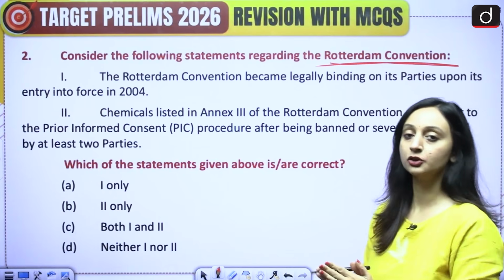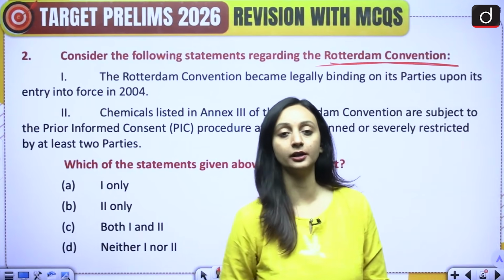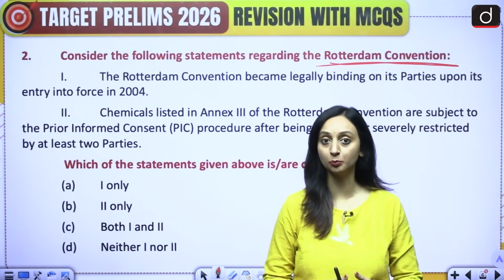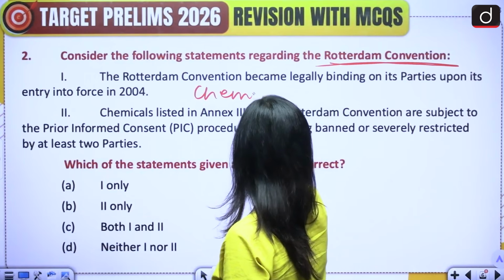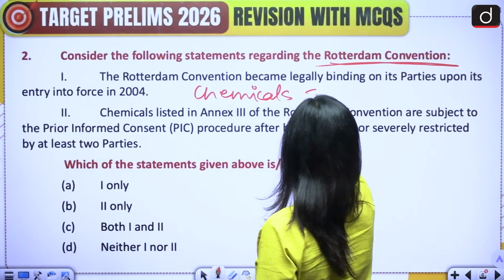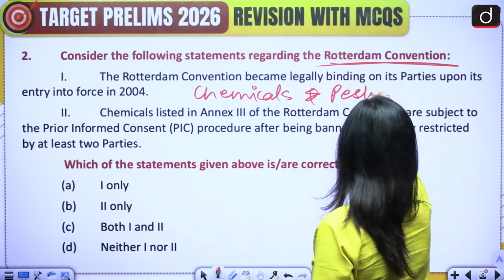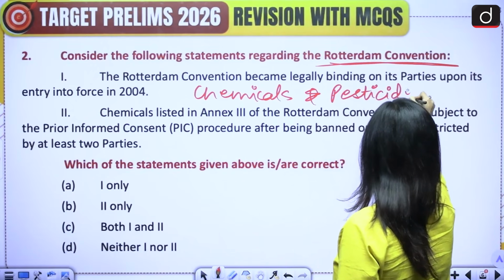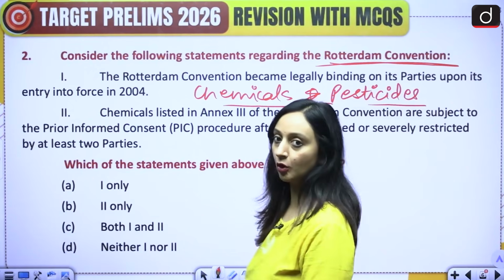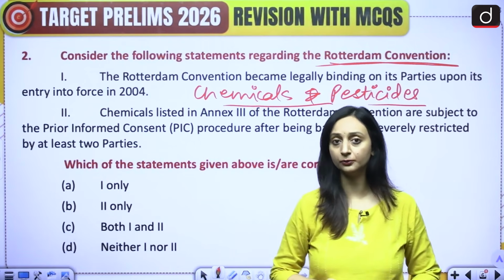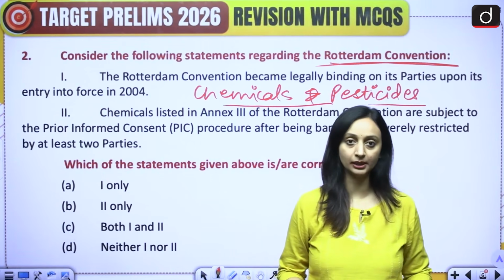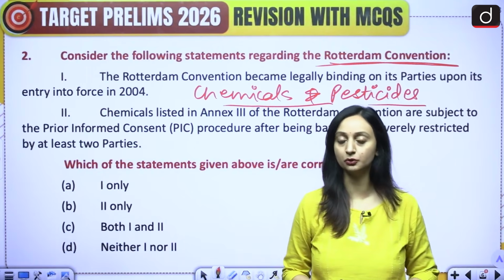All right. So what is the Rotterdam Convention? The Rotterdam Convention deals with the disposal of harmful chemicals and pesticides. Same concept: the developed nations should not be simply disposing of their harmful chemicals or pesticides to the developing nations because they have weaker enforcement rules there.